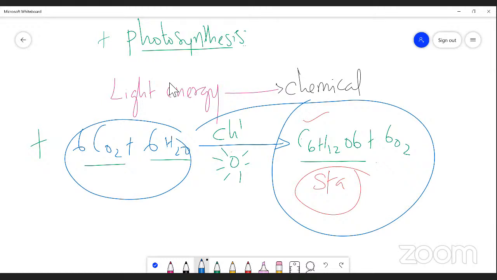According to thermodynamics law 1, energy can be neither created nor destroyed, but one type of energy can be converted to another type of energy. So here, carbon dioxide and water are converted into glucose and oxygen. Glucose is synthesized as a food material, and oxygen is also released into the atmosphere by the green plant. So this is simply an example of a thermodynamics law, right?